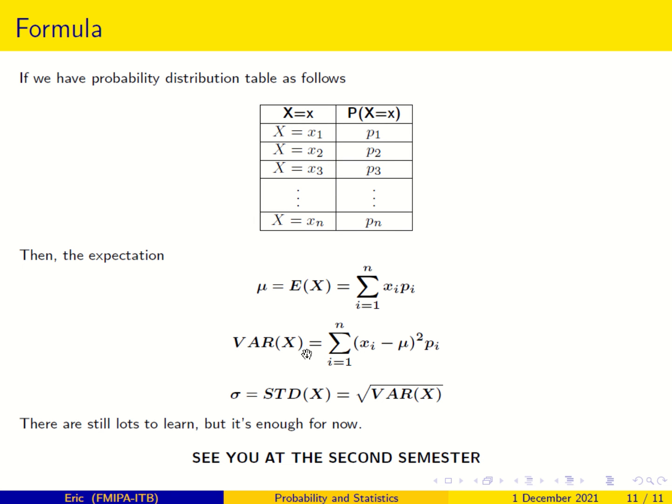So we have already learned what the expected value is, that is the weighted average. And the variance is the total variation, the square of the deviation times the probability. You have the summation of all the variation, and the standard deviation is the square root of the variance.